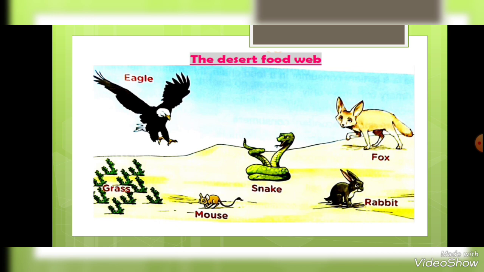Here in the food web, there is grass and there is a mouse that can eat the grass. The mouse can be eaten by a snake. Also, the rabbit can eat the grass. And here is a fox in the desert, which can eat the snake or the rabbit. And here is the eagle, which can eat the snakes, mice or rabbits. So this is a complete food web in this ecosystem.